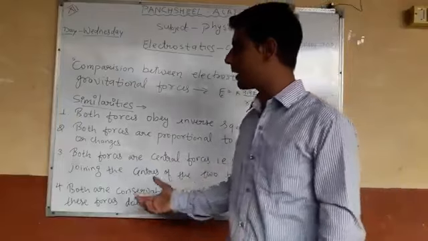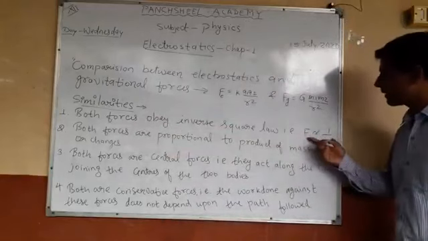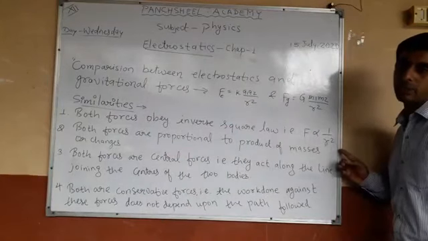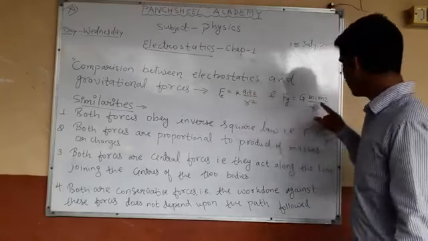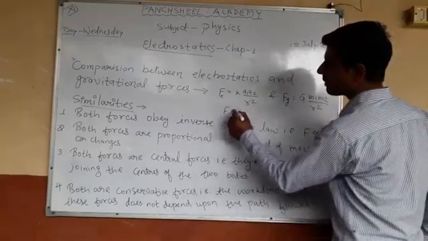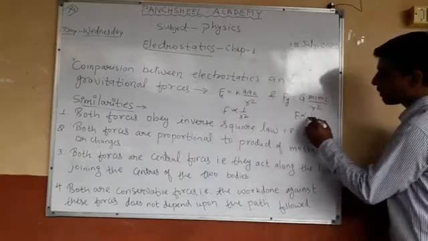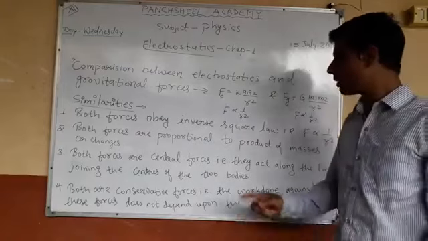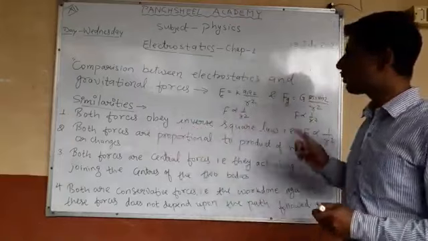What is our first similarity? Both forces obey the inverse square law, that is F is inversely proportional to 1 by R square. Here, 1 by R square and 1 by R square: the electrostatic force Fe is inversely proportional to 1 by R square, and the gravitational force is also inversely proportional to 1 by R square. So these are the similarities between these two forces.